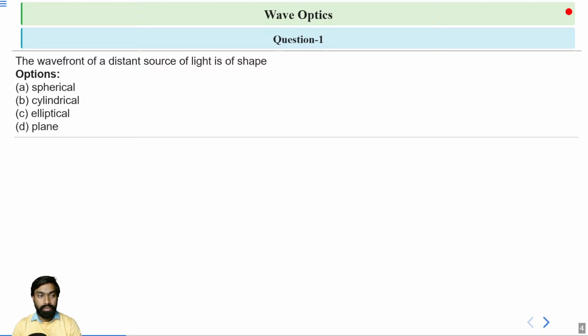The given options: option A, spherical; option B, cylindrical; option C, elliptical; and option D, plane. Students, you have to find the shape of the wavefront. Please solve this question and try to find the correct option. This is a very simple question. Which one is correct? Please tell me. You have some time.